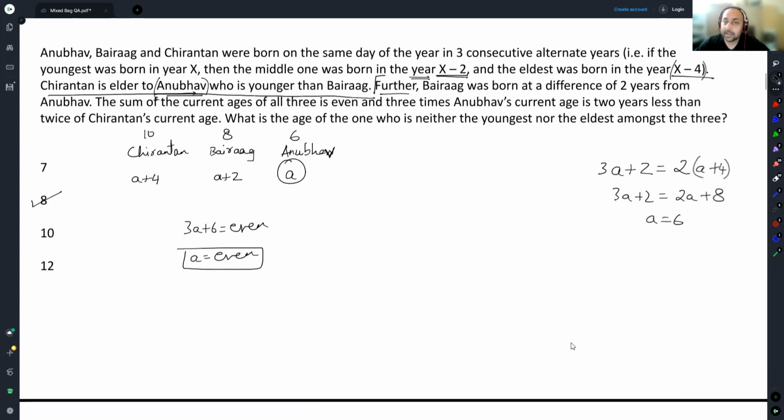The next line says, further, Bairag was born at a difference of 2 years from Anubhav. So Bairag has to necessarily be A plus 2, no? Bairag cannot be A plus 4. So both these lines together give me precisely who is the oldest, who is the youngest, and so on. If you chose round 2, good decision. Let us go to the next one then.